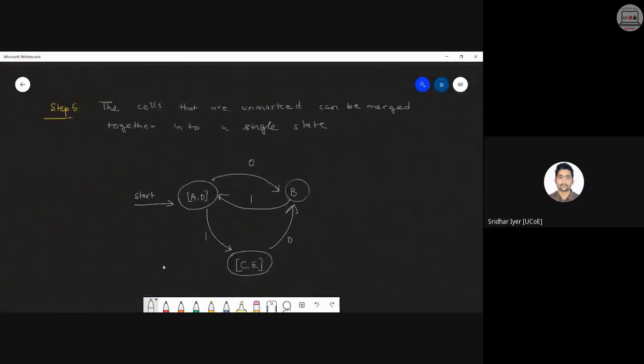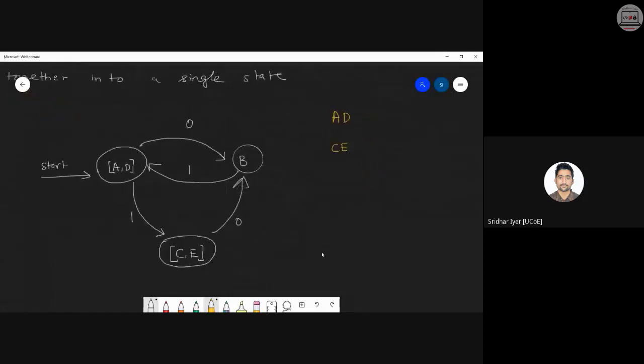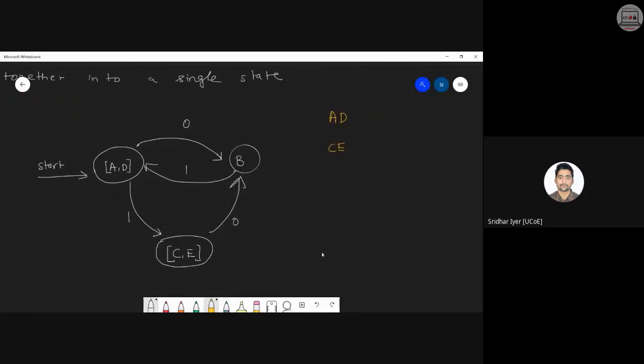After this step, you need to complete this diagram. That is your final step, step number 5. You have to write it over there on top. The cells that are unmarked can be merged together into a single state. In our case, it is AD and CE. Now you can see I have merged AD together and CE together, and this is what we get at the end. So initially we were having six states, A, B, C, D, E, F. We got five states after removing F, and at the end, this is the final diagram that we have got after completing the minimization step using box method.